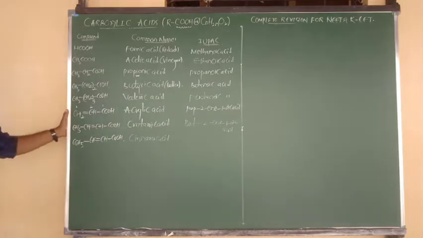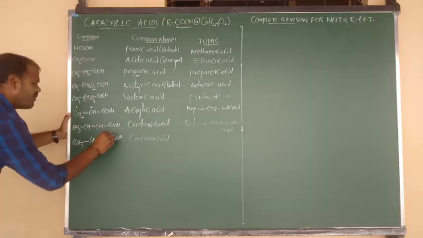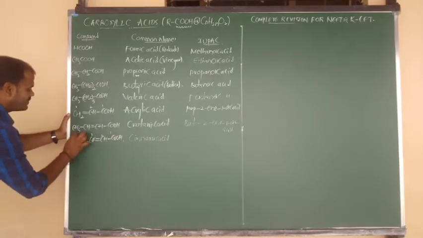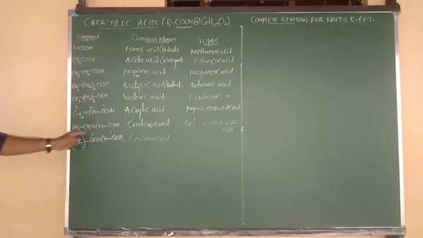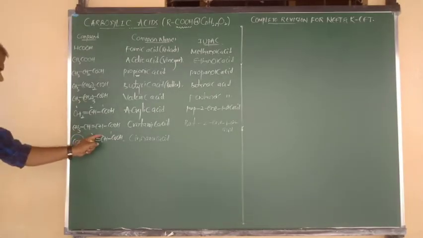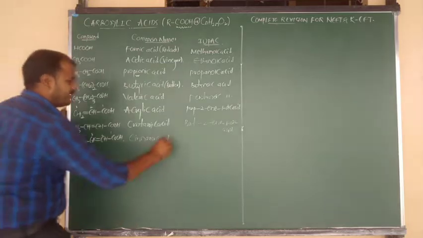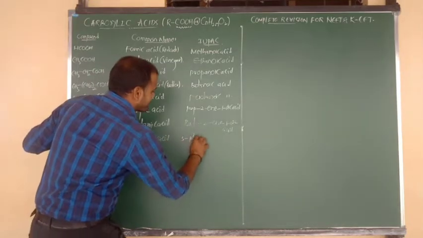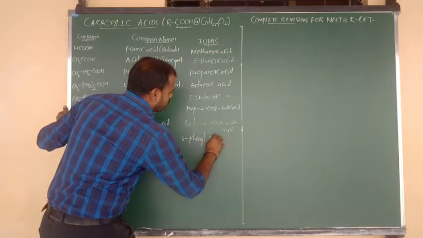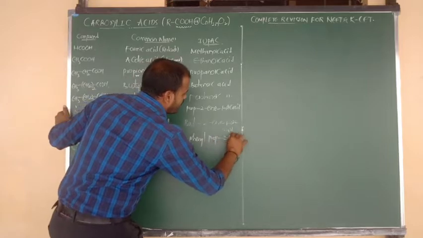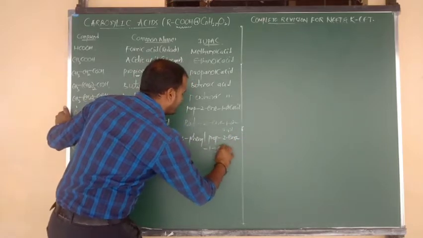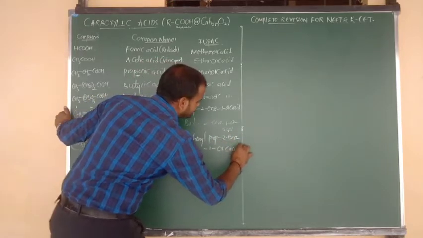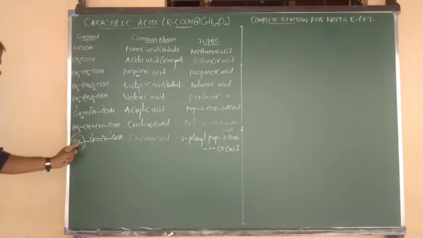Its IUPAC name is 1, 2, 3. 3 is connected to the phenyl ring. So 3-phenylprop-2-en-1-oic acid. After prop, 2 double bond is there, 2-en, and 1 is connected to oic acid.